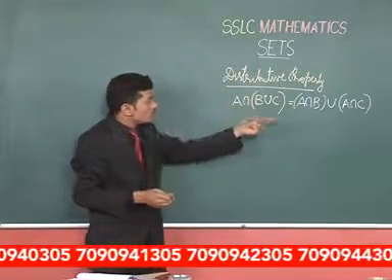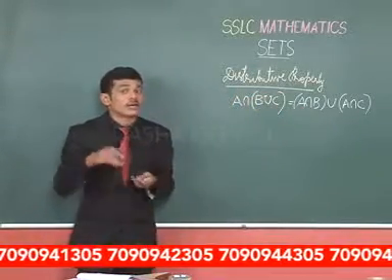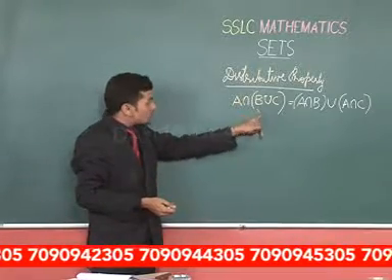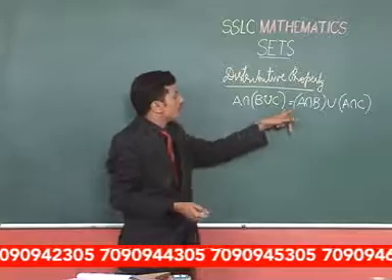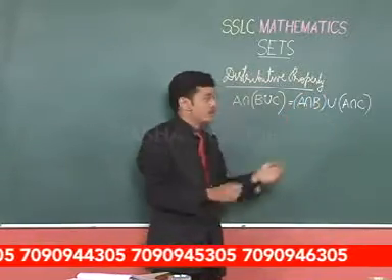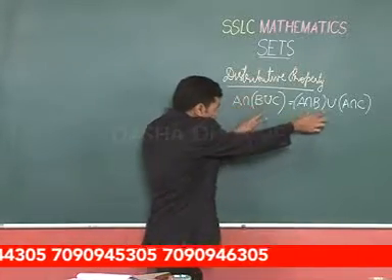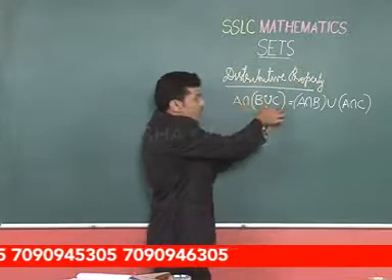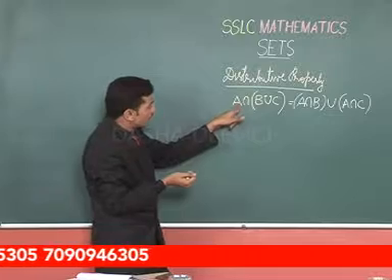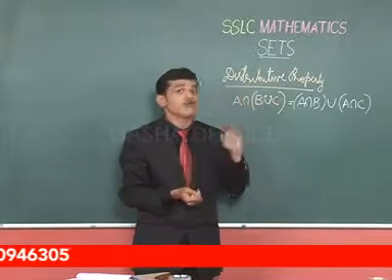So it has the distributive property. A intersection B union C can be written as A intersection B union A intersection C. This can be distributed with B and also with C. This is about the distributive property.